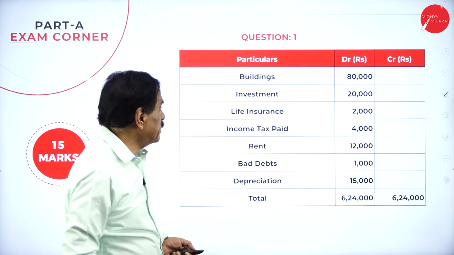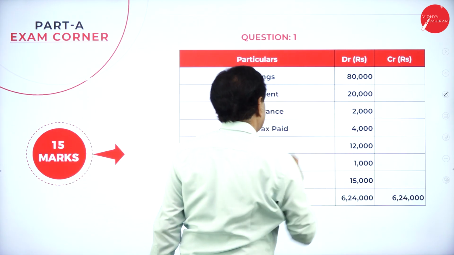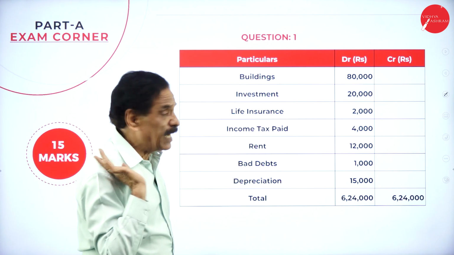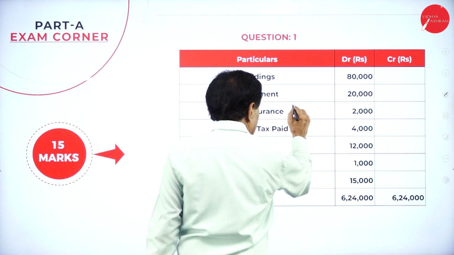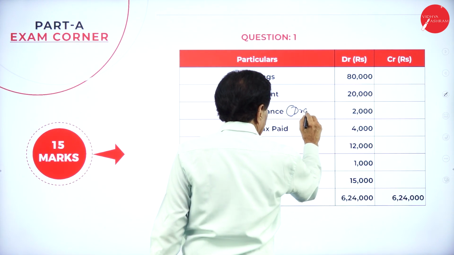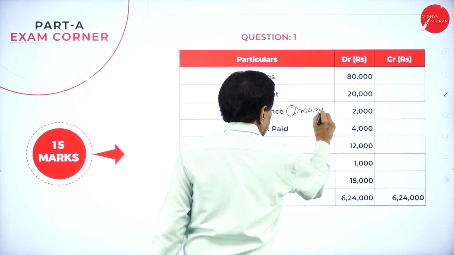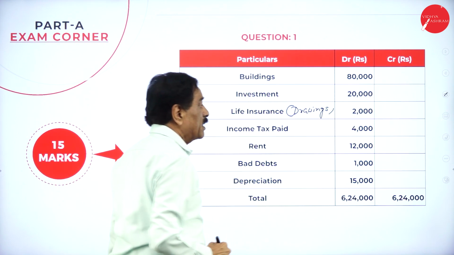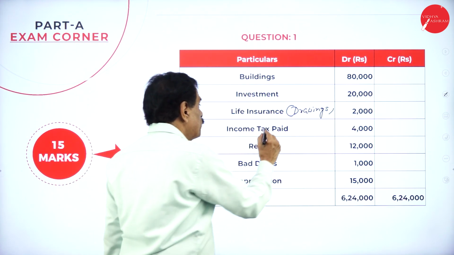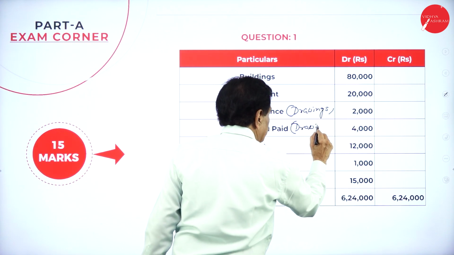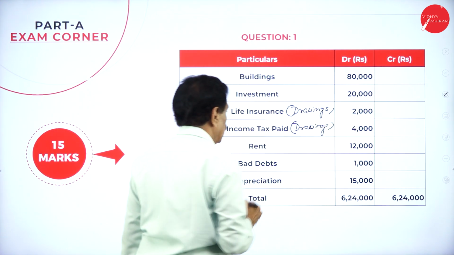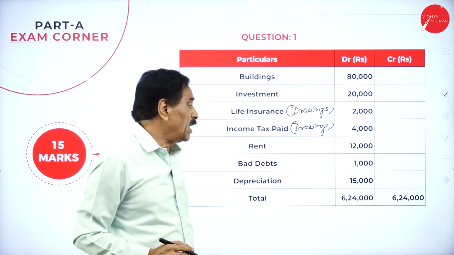Furniture is an asset, building is an asset, investment is an asset. Life insurance personally is considered as drawings. This is considered as a personal drawing. Income tax personal is also considered as drawings. Rent paid, profit and loss account.